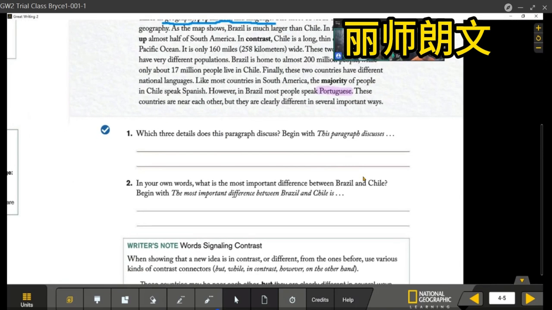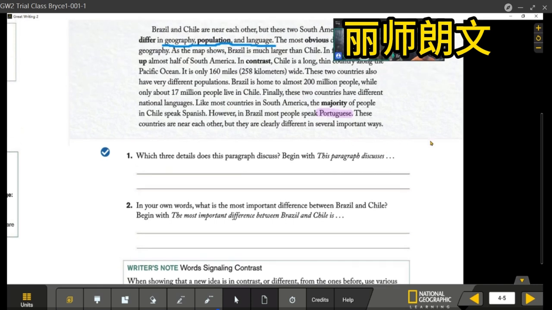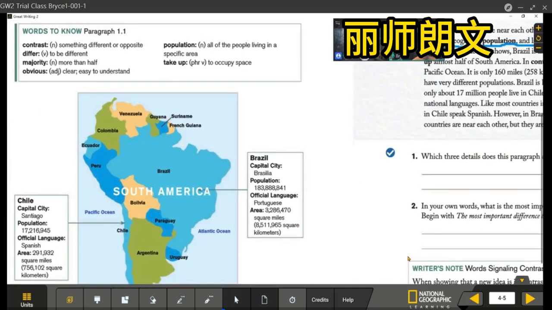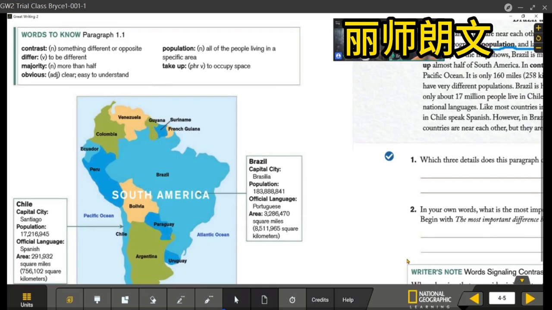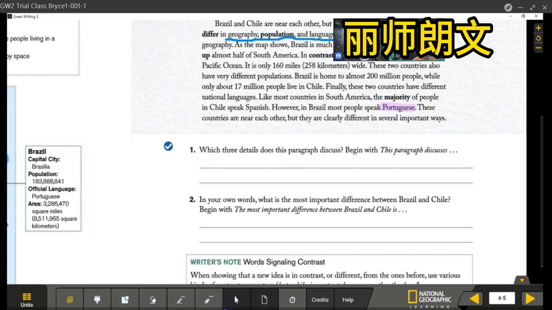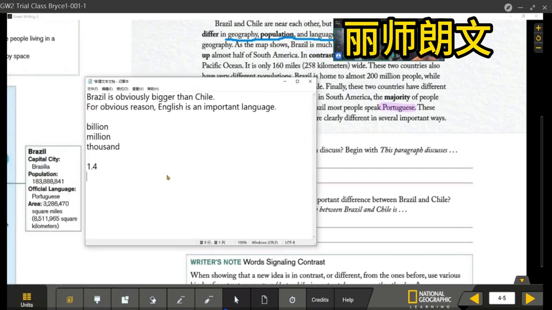They have different population. Then they talk about the language. So, the most important difference, in your opinion, what is the most important difference? The most important difference between Brazil and Chile is their language. Official language. Yes, it's their official language. Why? Why is language the most important difference? Because I think the official language is the language we speak all day in a country. Because different language means different culture, right?